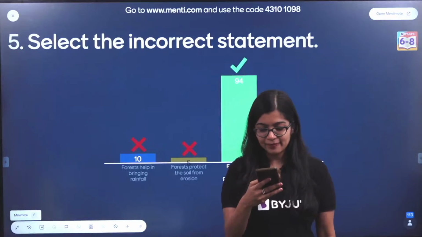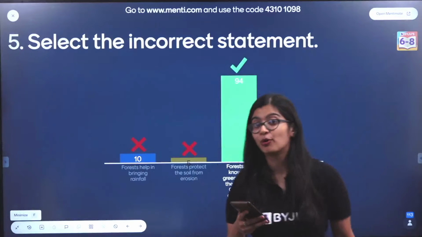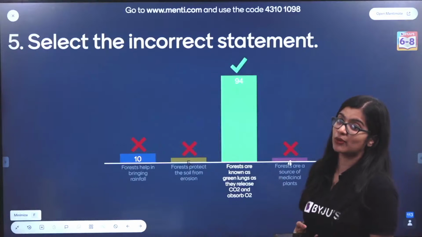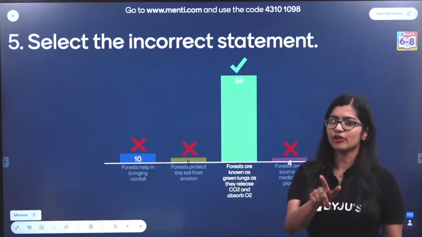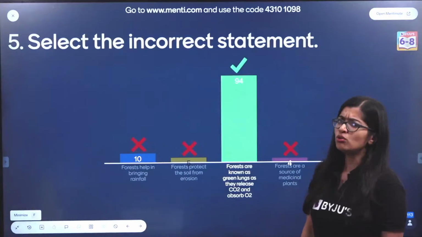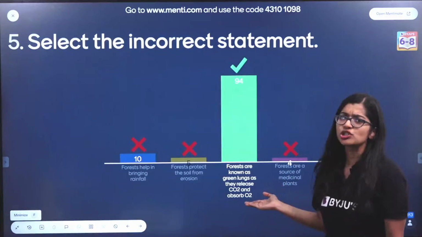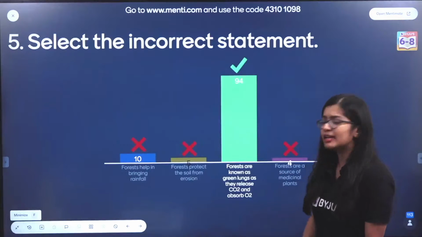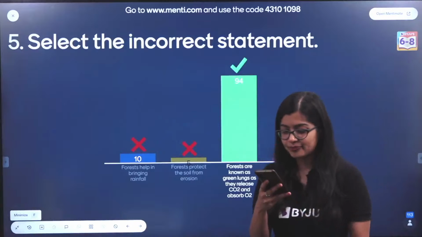Yes, amazing. Very good. For those of you writing Olympiad tomorrow, this will definitely help you. Very good, everybody. 94 of you have got this right. Now, can you tell me why this is incorrect? Any of you in the chat, tell me why the statement is incorrect. Because forests are living organisms, no? So they take in oxygen for respiration and give out carbon dioxide. Then why are you telling me that this statement is incorrect? What is the reason behind it?